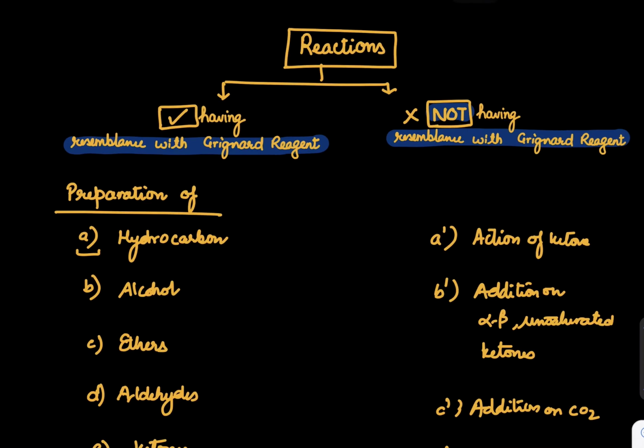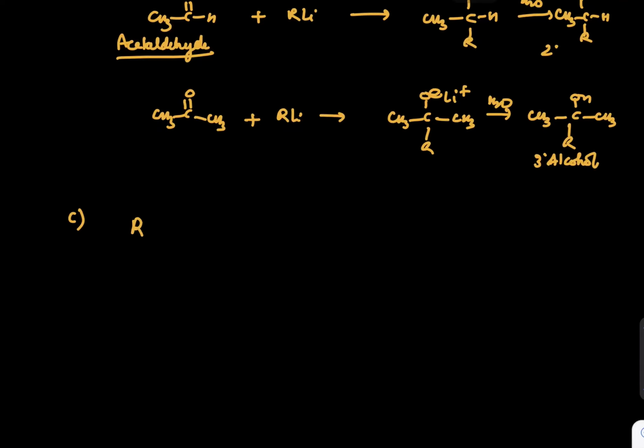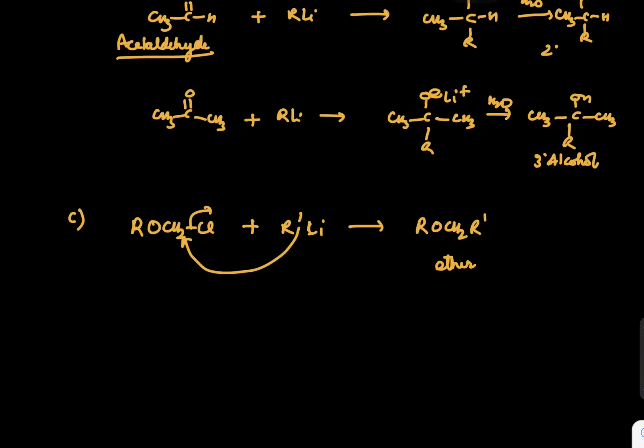As I said, third is preparation of ethers. Let's see why the ether reaction is again similar. Let's take ROCH2Cl and react it with R'Li or RLi. What we can expect is that R' will come and attack on this group, and Cl is out. So the product would be ROCH2R', which is an ether. These reactions are possible with Grignard also, and the byproduct for this reaction is LiCl, whereas in that case it will be MgXCl, or MgX2 if it is the same group.